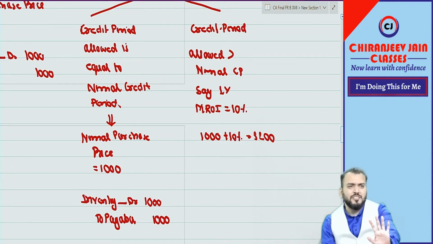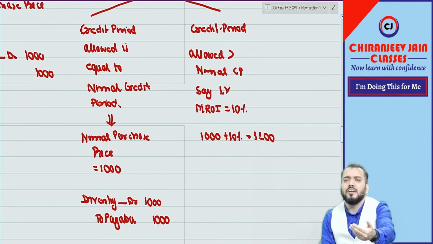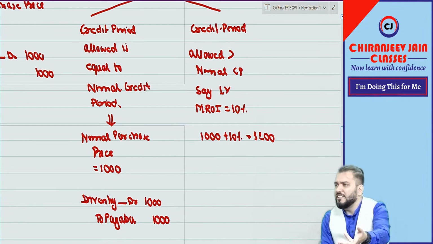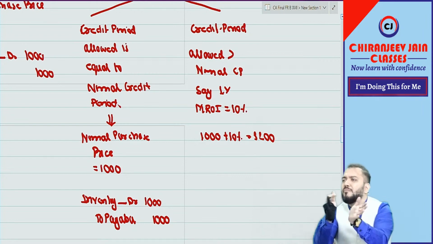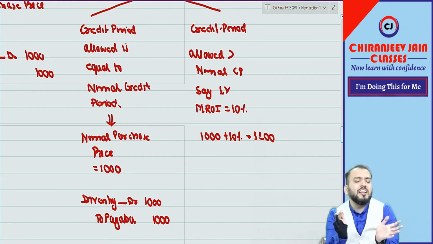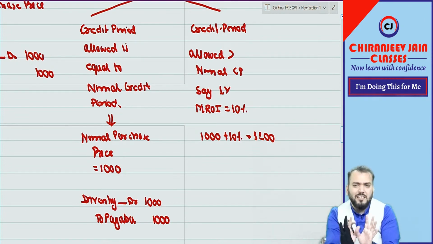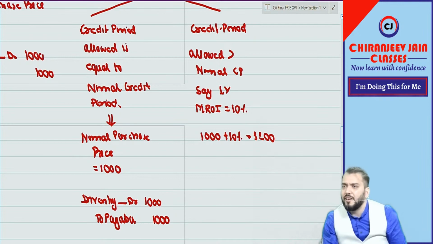No doubt about this, because we are in the market, and in this case the customer demands a higher credit period, so we can recover the market rate of interest. It can be less than the market rate of interest, that depends upon the customer and seller relationship. But let us assume a normal transaction, so it will be 10%, so it becomes 1100.